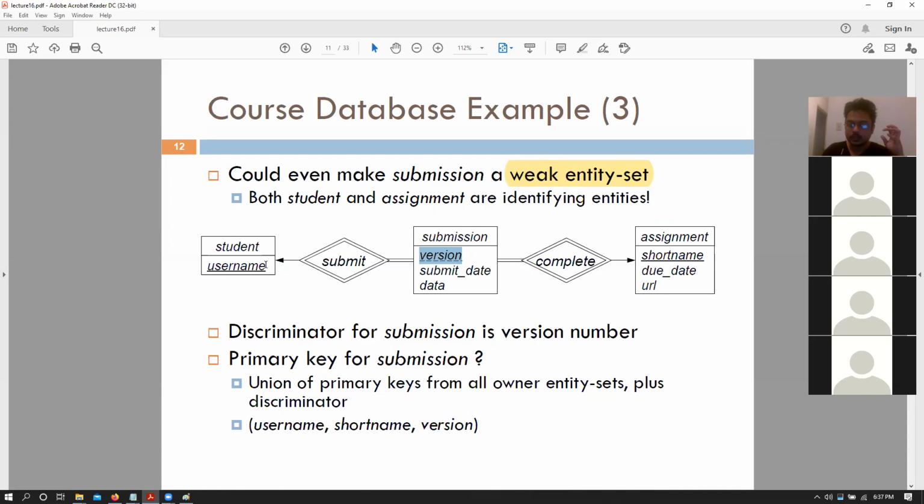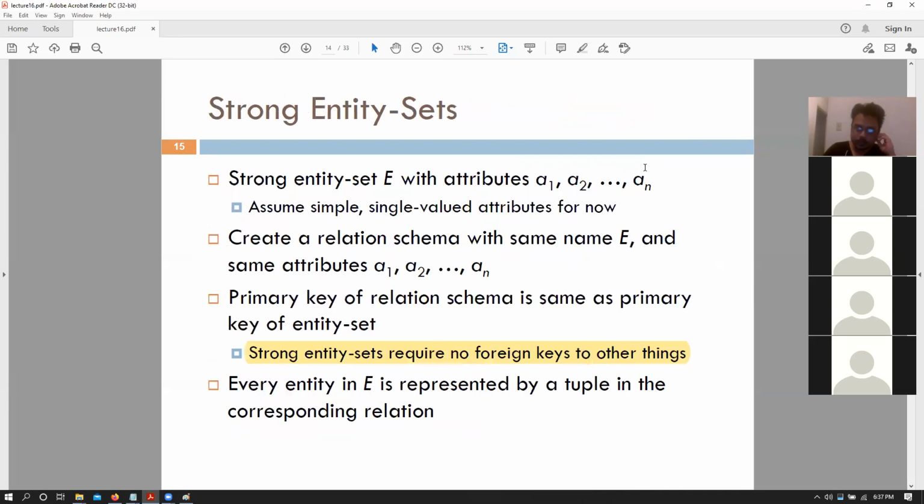However, a student's username or the assignment's name itself did not require anything else to become a complete key. These were all primary keys on their own, right? So that is what we mean by a strong entity set. They do not require other foreign keys. And so their primary keys are our own primary keys. We don't need to look at other tables. We can directly convert a strong entity set into its corresponding schema without looking at anything else.